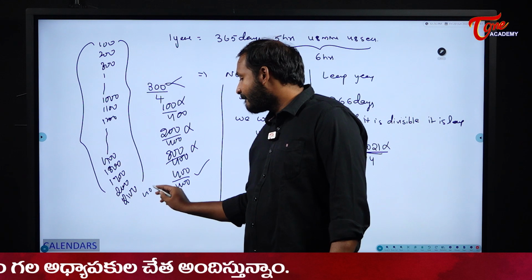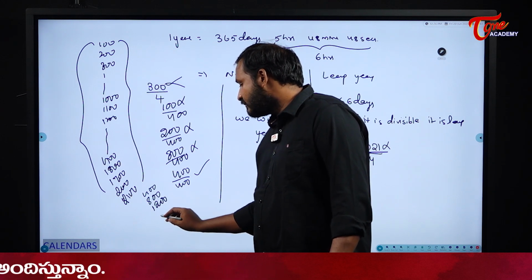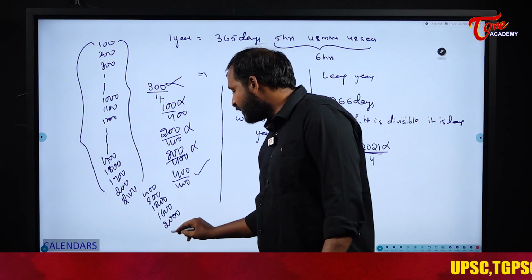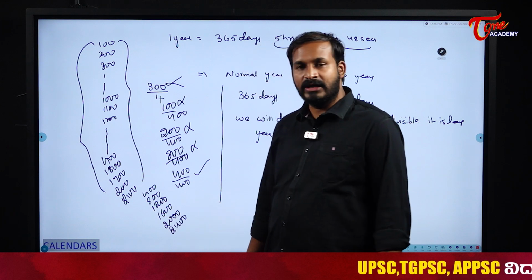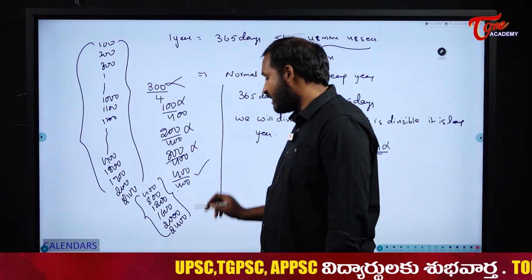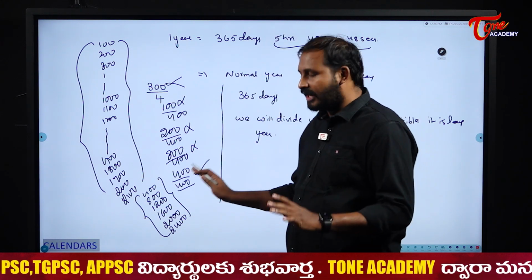400 is a leap year, 800 is a leap year, 1200 is a leap year, 1600 is a leap year, 2000, 2400, like this. Why, sir? What is the reason? Because these numbers are divisible by 400, not by 4. So, first try to observe this one.